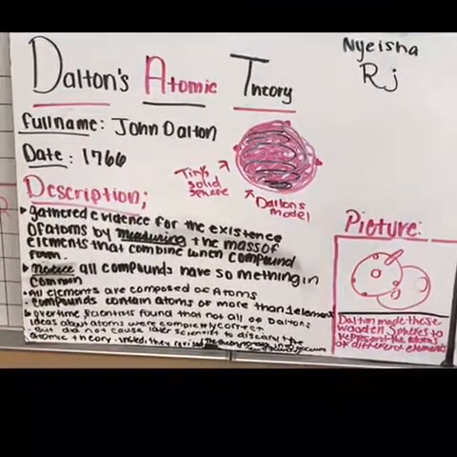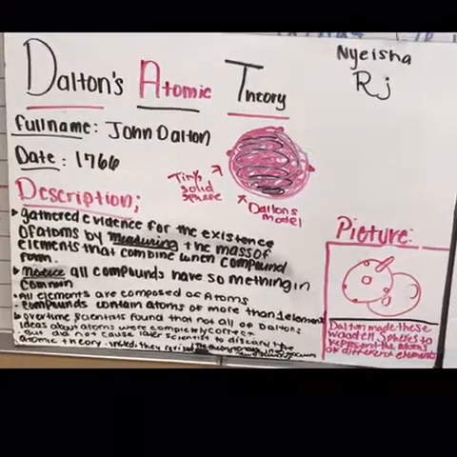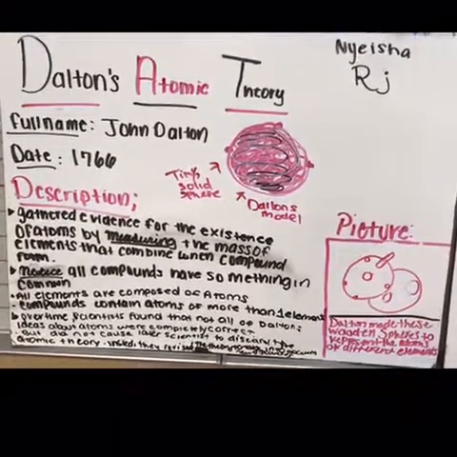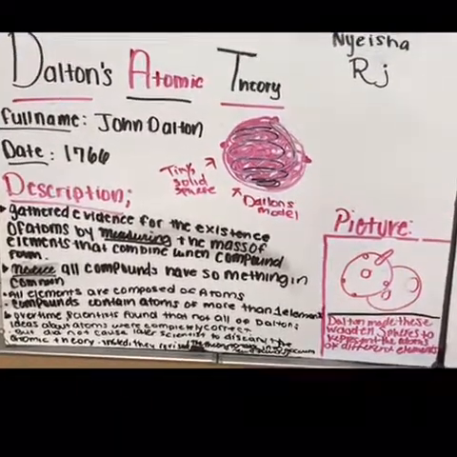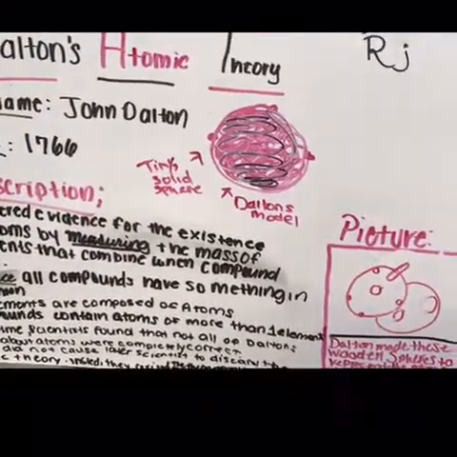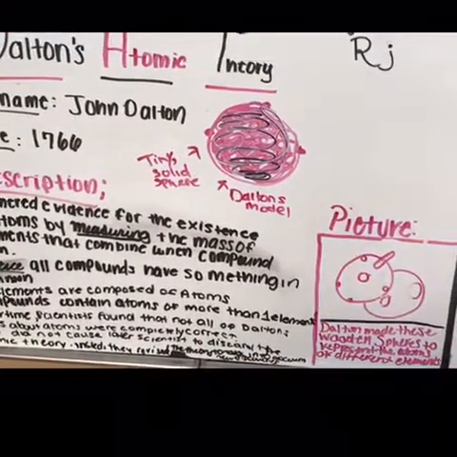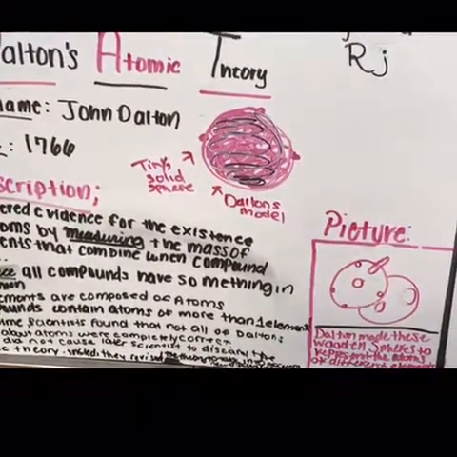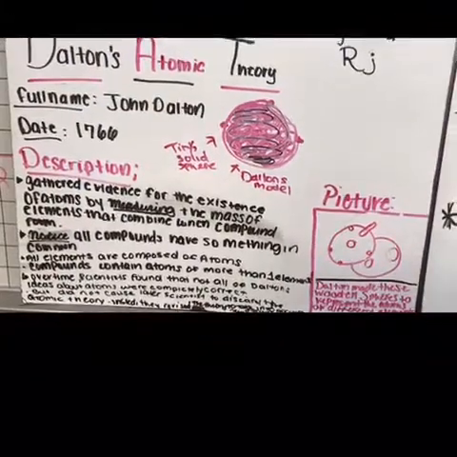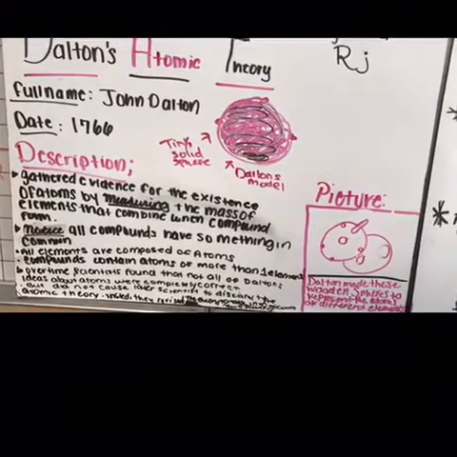Dalton's atomic theory. Full name, John Dalton. Date, 1766. He gathered evidence for the existence of atoms by measuring the mass of elements that combined to form compounds. Notice all the compounds have something in common. All elements are composed of atoms.